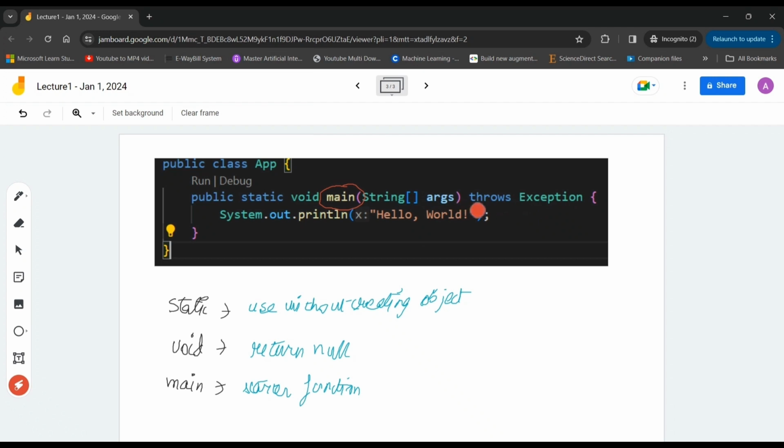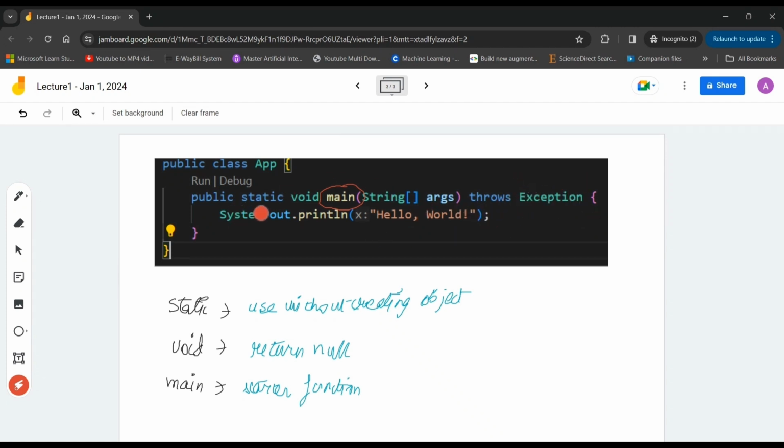Okay, now this is throws Exception. Here we reach the point where we are using the exception concept. If there is some issue in running this program, it will throw some exception. Sometimes we use the io BufferedReader library, so we always use things like throws Exception. If there is some issue in getting input or generating output, it will throw an exception and tell us what went wrong, instead of just crashing the program itself.